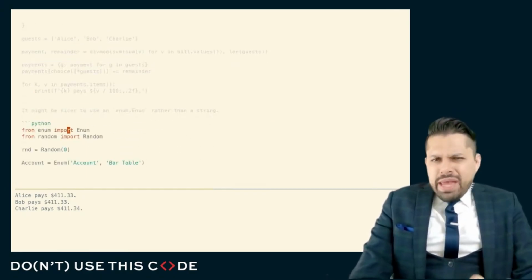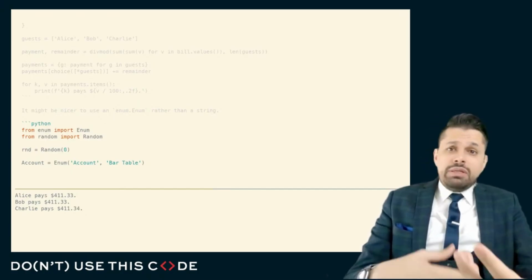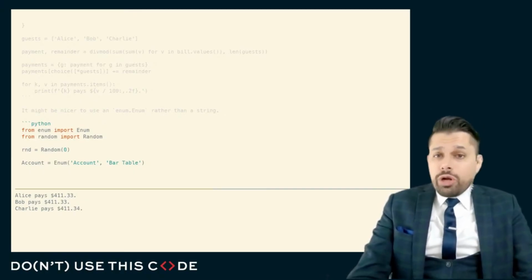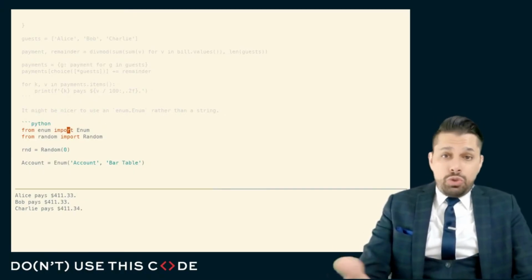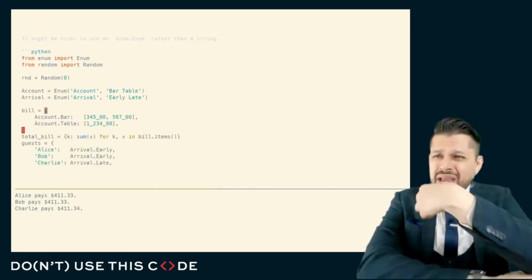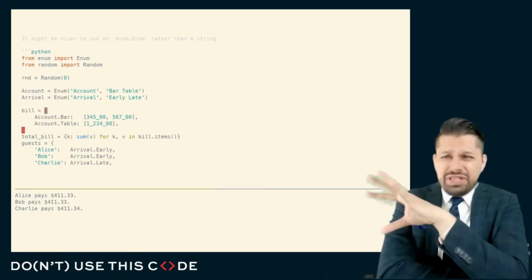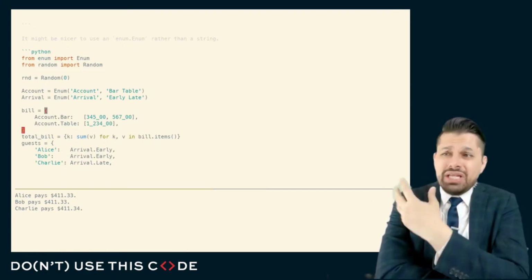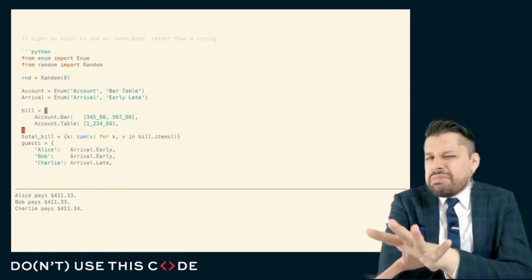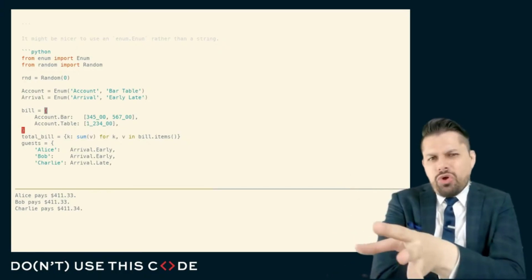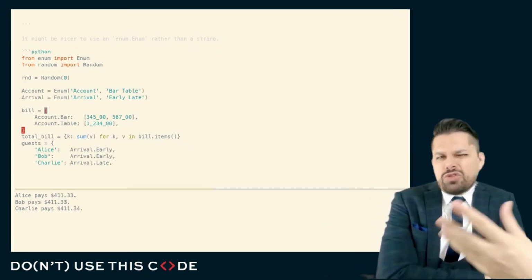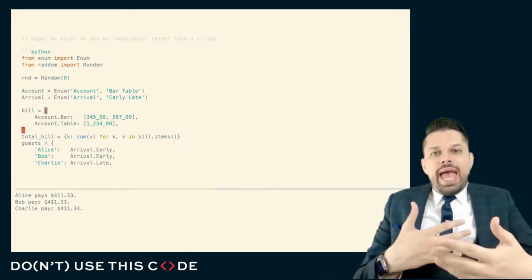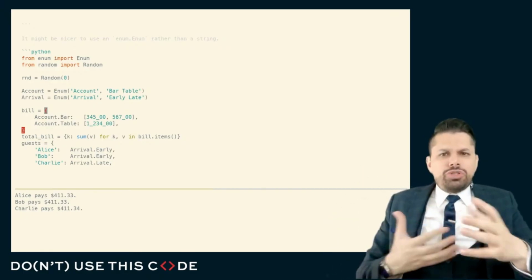Now, a beginner may reach for some sophisticated tools, having been exposed to them in other code bases or from reading the change logs of the Python programming language, or maybe even reading a blog or tutorial or watching some sort of instructional video. And so they might model the portions of the meal, the accounts that the different payments and orders were put under, in this particular fashion. And they may do something similar for the guess because they may anticipate that making the guess a true-false value, where true represents that they showed up early and false represents they showed up late, could bite them later. Because what if we need to add in showed up really early? Then a true-false no longer captures that detail.